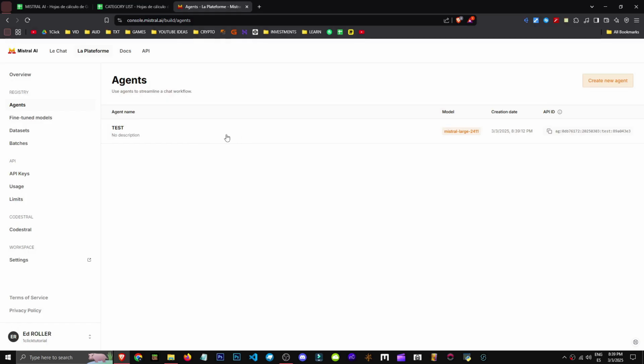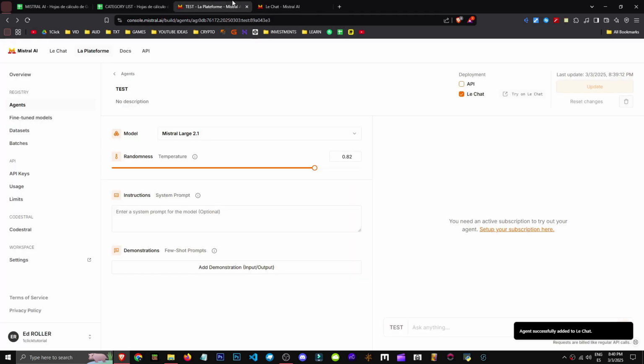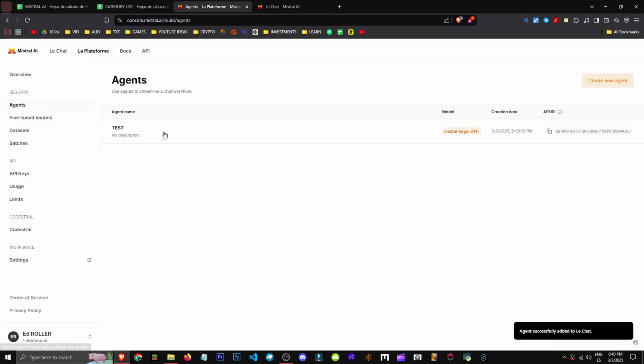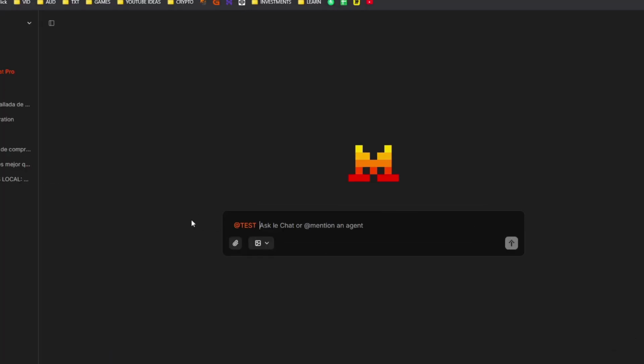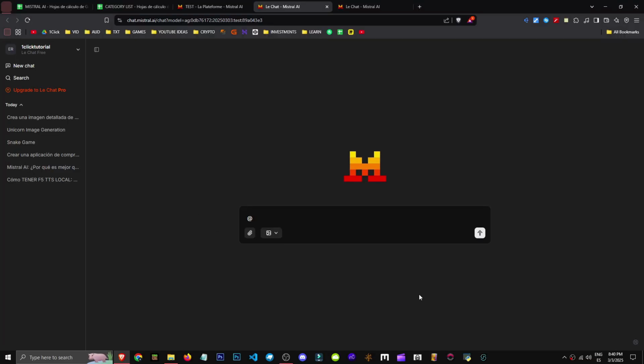To access it, we need to go to the people section here and select the agent, okay? I've removed the API, but select the chat, all right? You're activating the deployment and we can test it, okay? As you can see, @TS is there now, right? If I type @ it appears. That's how easy it is to create an AI agent with Mistral.